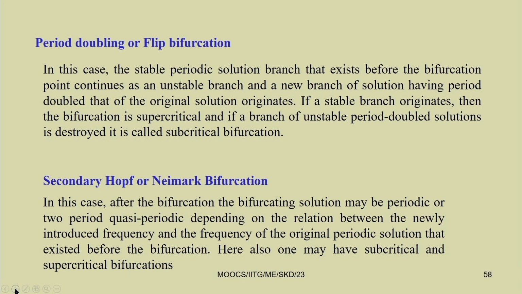We can also have the secondary Hopf or Neimark-Sacker bifurcation, in which the bifurcating solution may be periodic or quasi periodic, depending on the relation between the newly introduced frequency and the frequency of the original periodic solution that existed before the bifurcation. Here also one may have subcritical or supercritical bifurcation. In this way, you can have different bifurcations in the case of periodic solutions also.